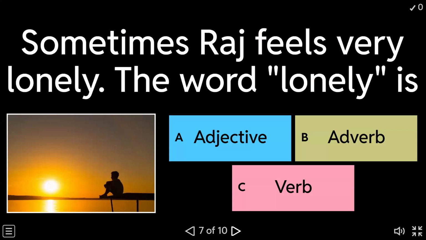Sometimes Raj feels very lonely. The word lonely is dash. Over here in this sentence, the word lonely is an adjective or adverb or verb. Please tell me. Once you're done, let me know. This is a tricky one. Please be careful. Okay. Are you done? Okay, I'll go to the next.